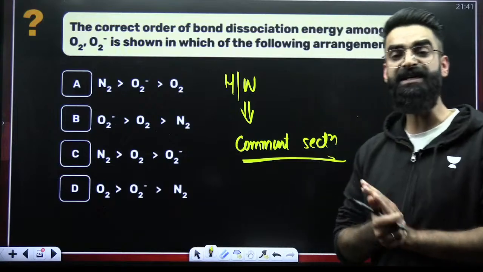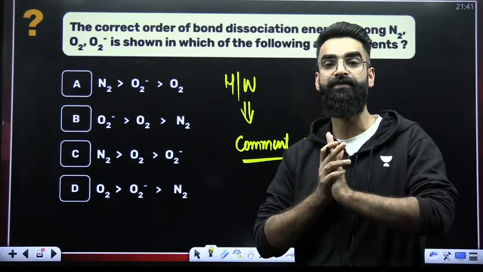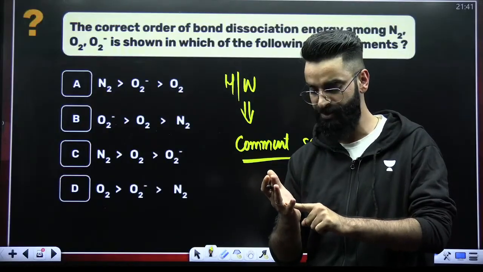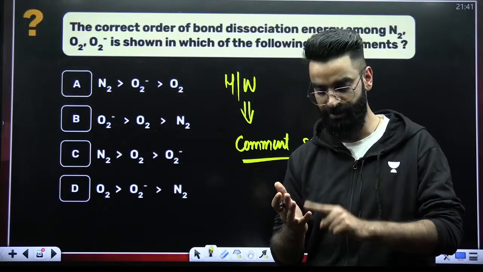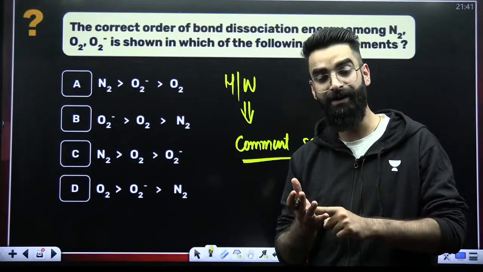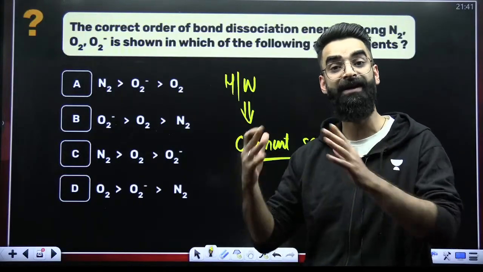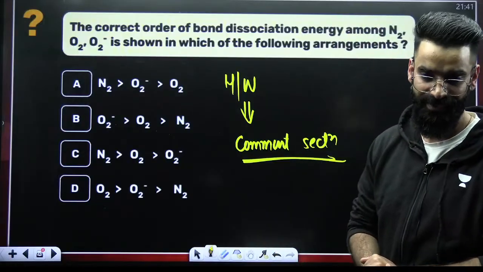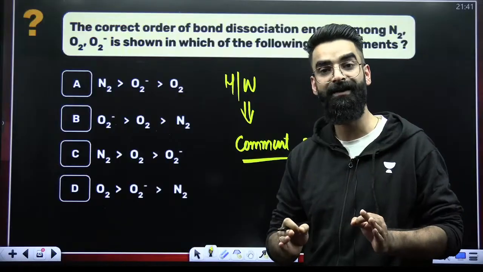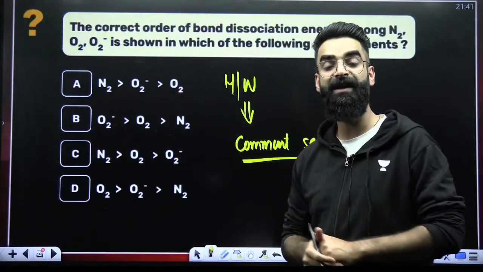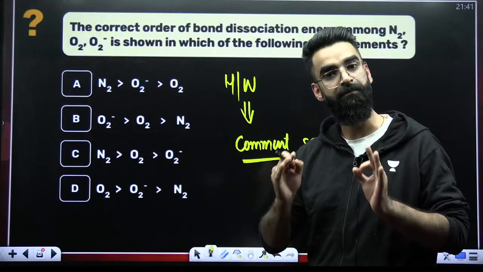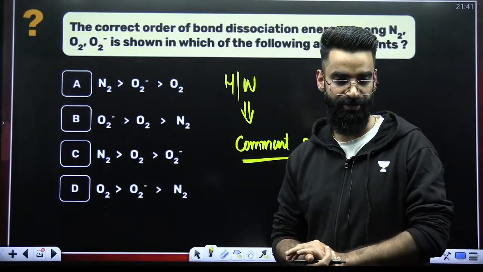Perfect. So these were the top 100 questions from the chapter chemical bonding, which involved all the NCERT exercise questions, all the NCERT in-text questions, all the NEET PYQs, all the JEE Mains PYQs, all the AIPMT PYQs which have been asked from this particular chapter, right? And I believe the ones who have watched the chemical bonding marathon which I took last month, you would have solved majority of the questions on your own.